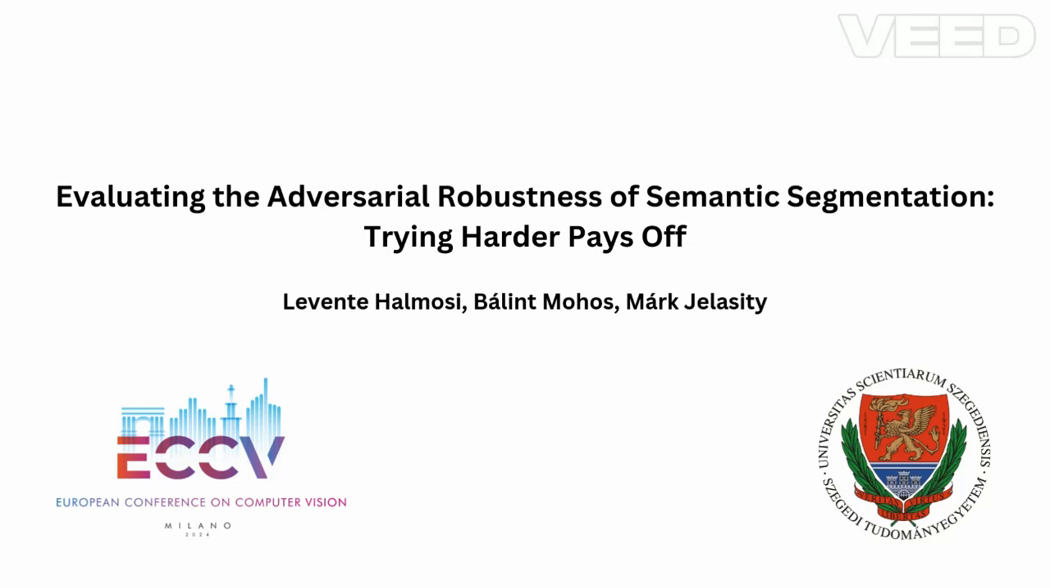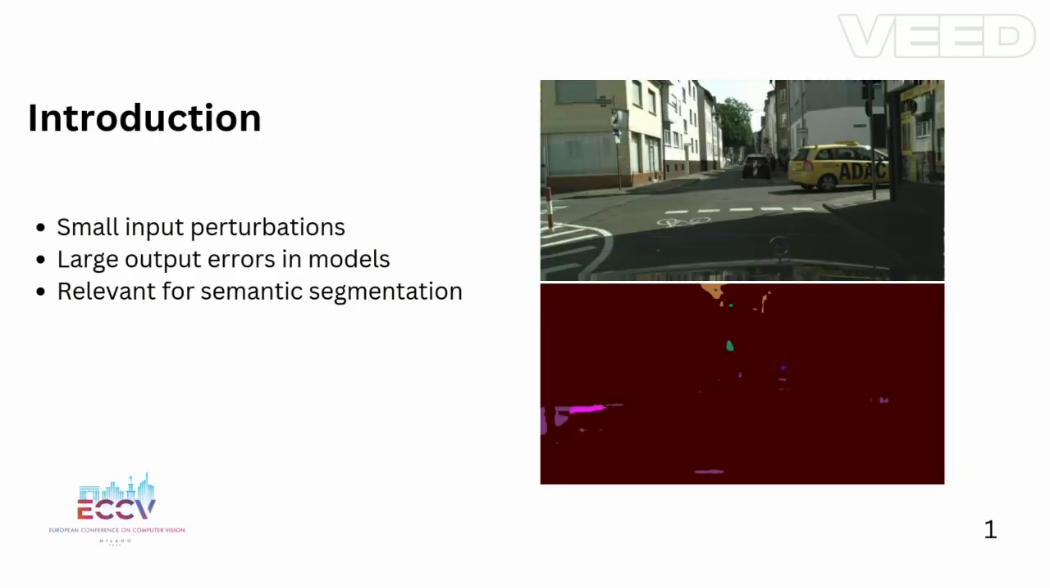I will talk about our recently published paper evaluating the adversarial robustness of semantic segmentation. Try harder pays off. So, as you might know, adversarial examples are a pretty popular topic in classification, and not surprisingly, we are able to create adversarial examples against segmentation on neural networks, and here you can see an example of it.